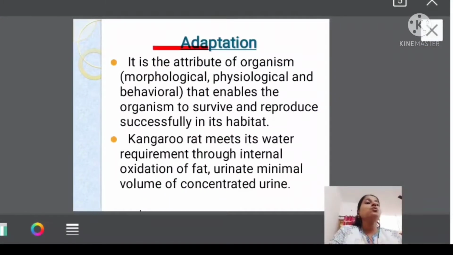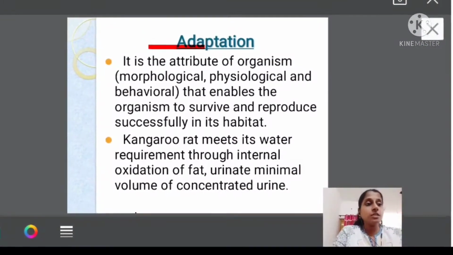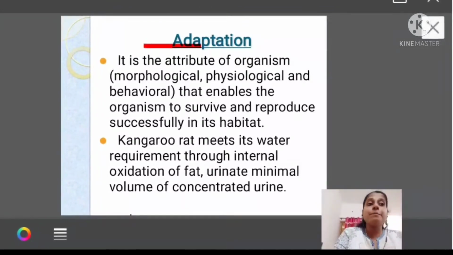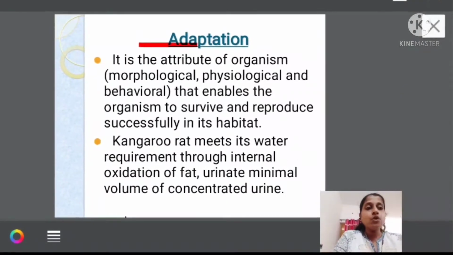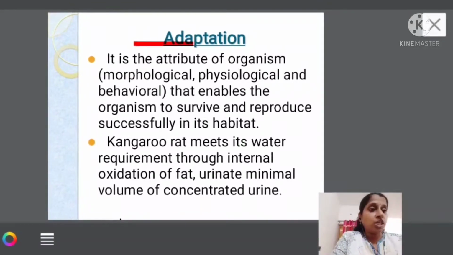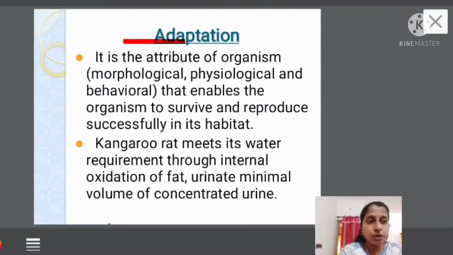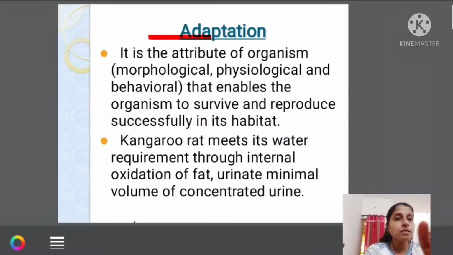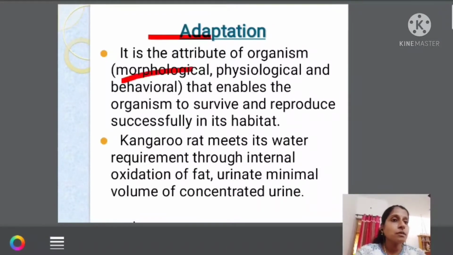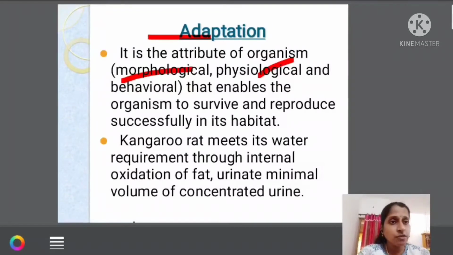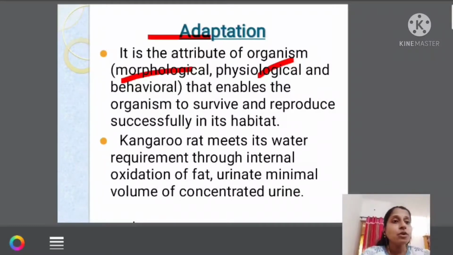Adaptation. Adaptation is you are adapting to the changes in the environment. How organisms adapt to changes in the environment, because the environment is not the same, it keeps on changing, is what we are going to discuss today. Number one: it is the attribute of an organism, morphological, physiological, or behavioral, that enables an organism to survive and reproduce successfully in its habitat.